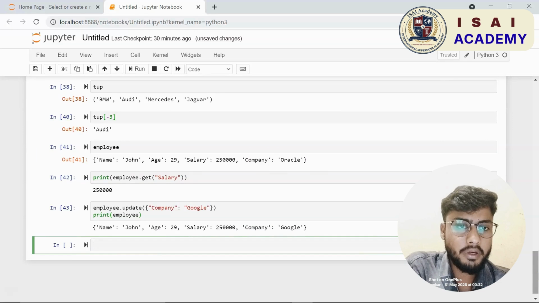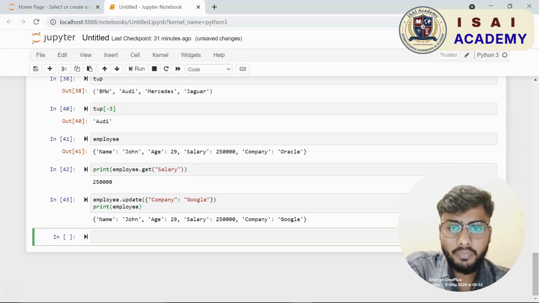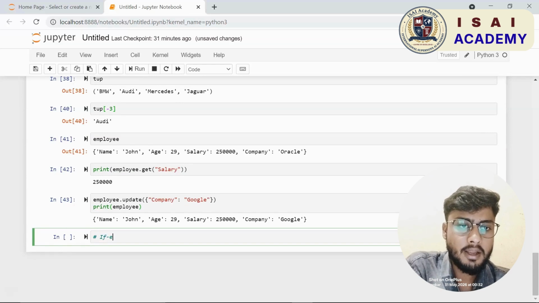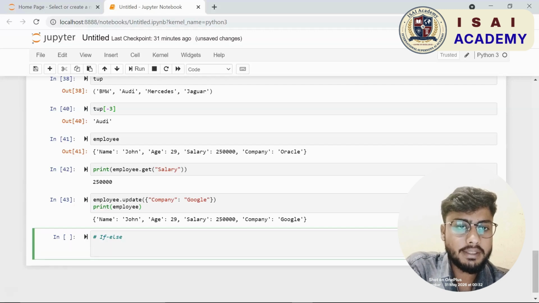The way to do it is I shall write print employee dot, and I can use the get function, and within the get function I shall pass in my key for salary. If I run this, you see here it gives me 2,50,000, which is the salary of John.